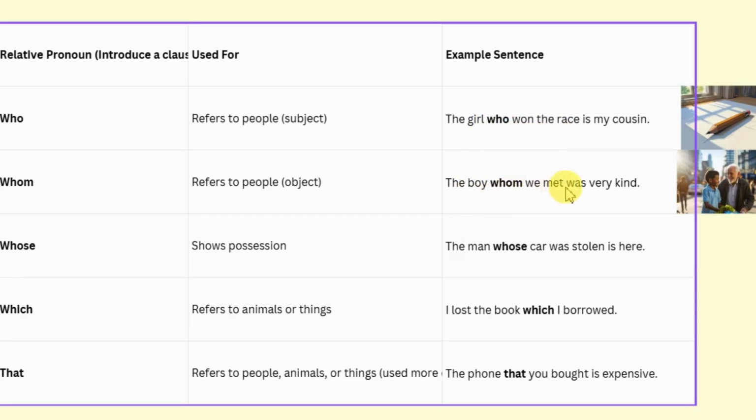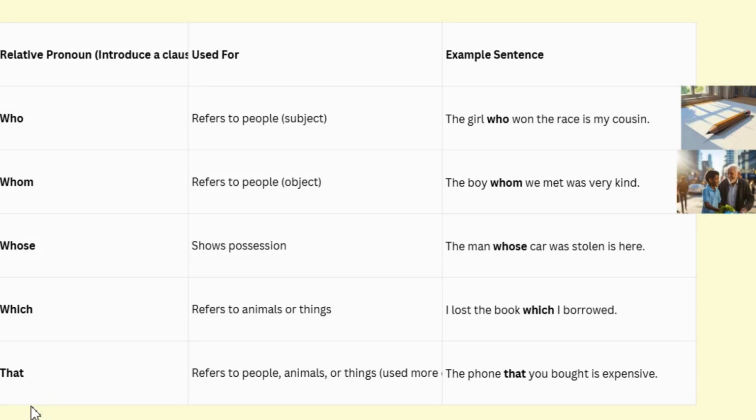In the same way, the boy whom we met was very kind. We met many boys, so we are talking about the specific boy. Whom we met is giving us specific information. So whom is a relative pronoun. The same with the man whose car was stolen is here. Many men may be there, but the man whose car was stolen is here. So whose car was stolen is giving more information about the man. So these, who, whom, whose, which, that, are the relative pronouns.